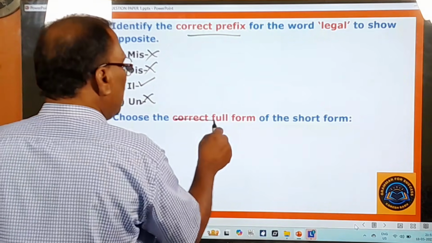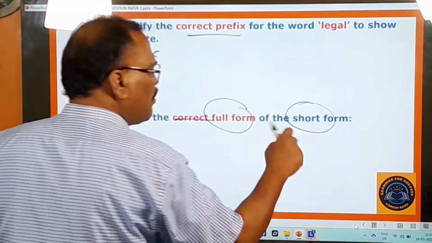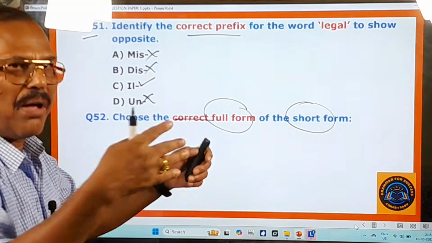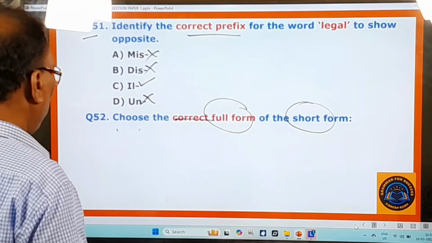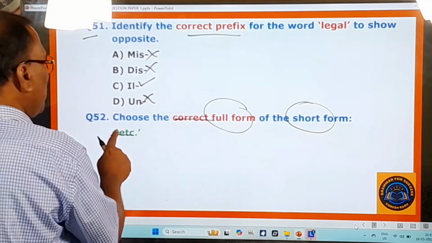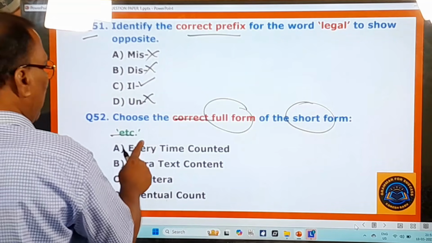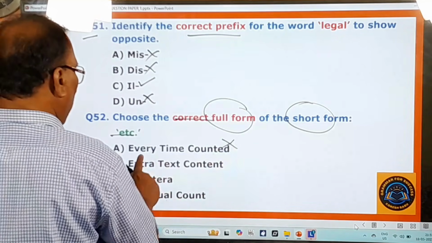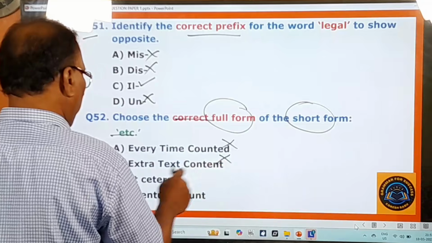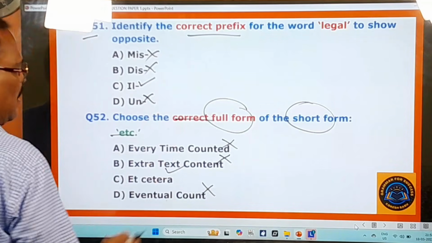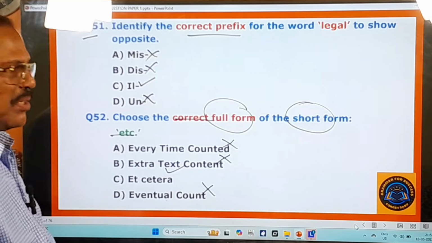Choose the correct full form of the short form. Some short form is given here, and you have to choose the full form of that. What is that short form given here? Etc. Etc means what? Here some options are given. Every time counted, no. Extra text content, no. Et cetera, yes. Eventual count, no. You know this very well. And now you move on to other questions.